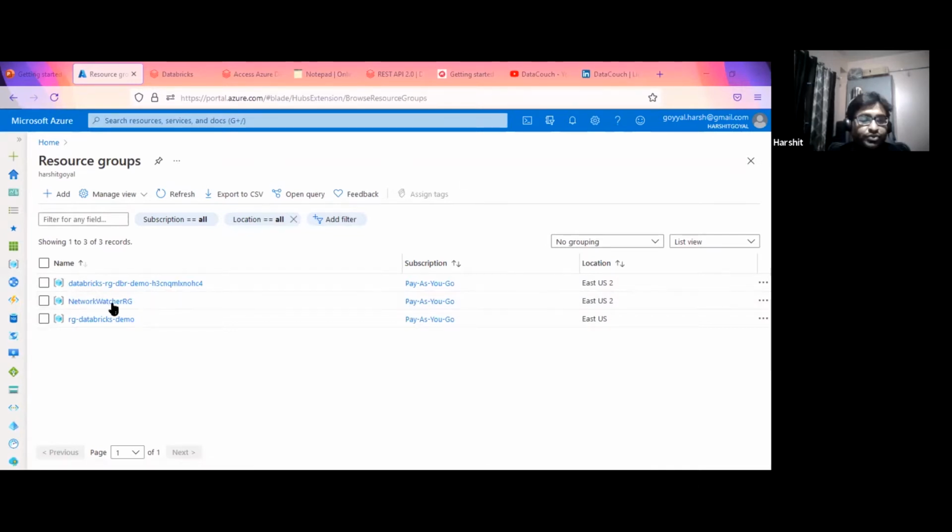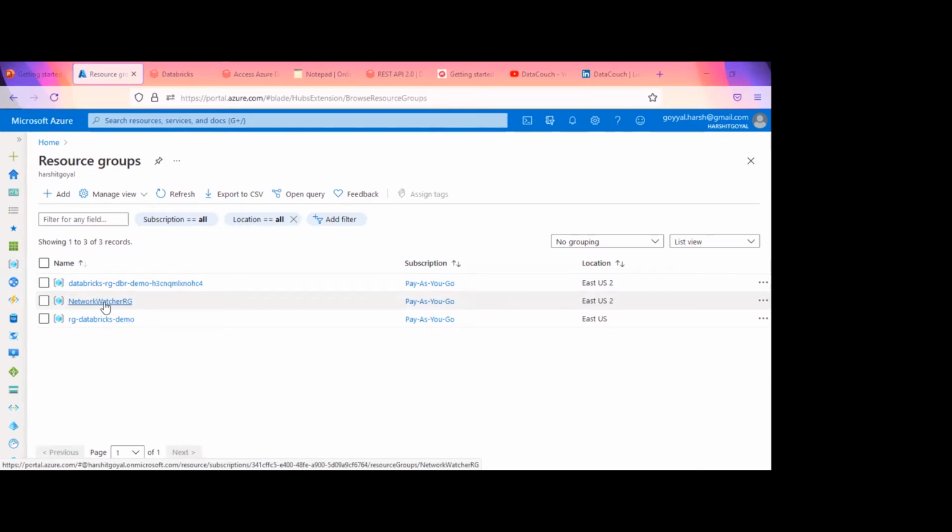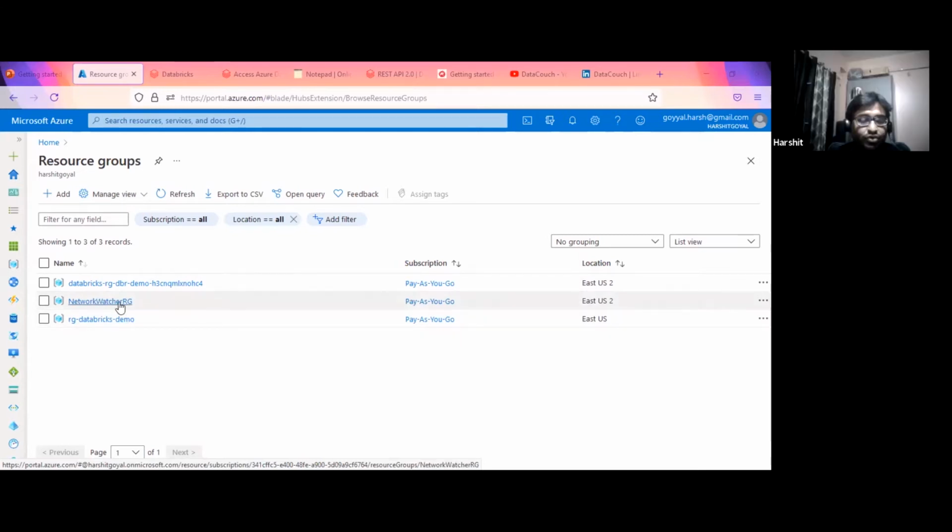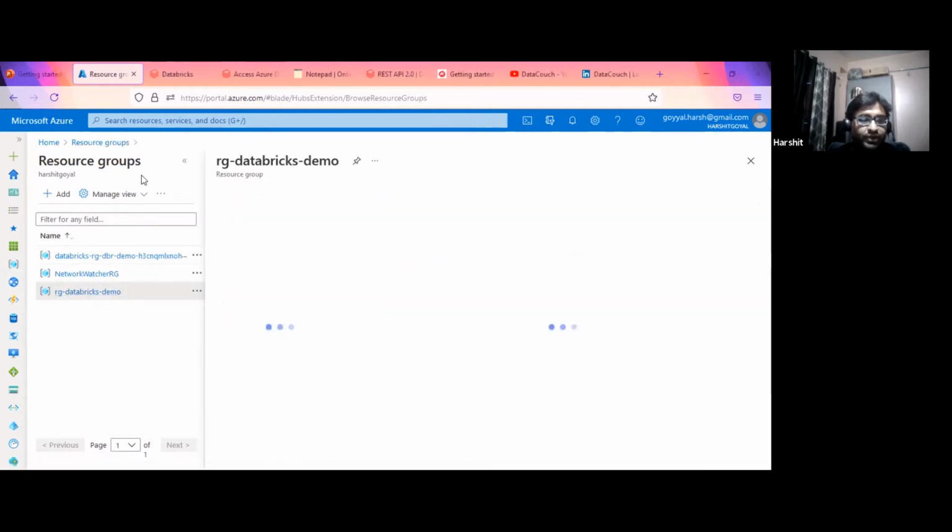Once you create the resource, you will find that there is a network watcher. Basically, this is related to Microsoft, that they want to see what is happening on the network side. There's no use for us as of now, so I will keep it as it is. This is my major resource group that I'm using. So if I click on this, this is the resource group.